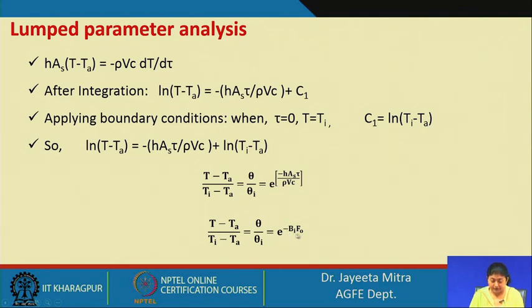Biot number we have discussed, and Fourier number you may know, because it is covered in heat transfer. Fourier number is expressed by alpha t by L square, where L is the characteristic dimension of the geometry on which we are doing this analysis.